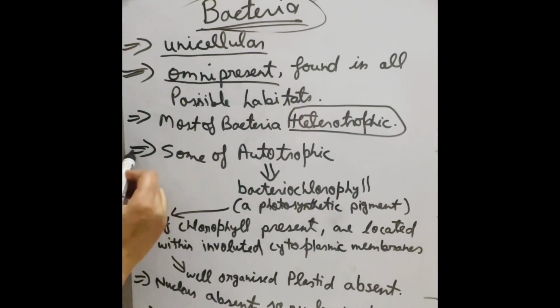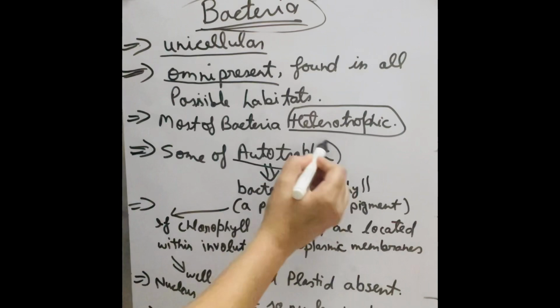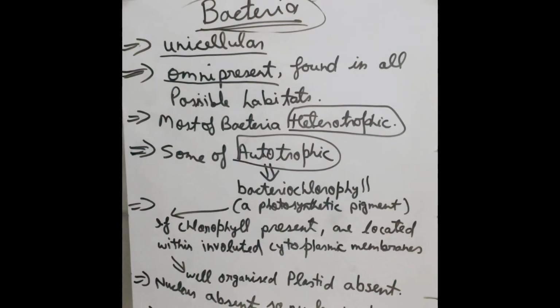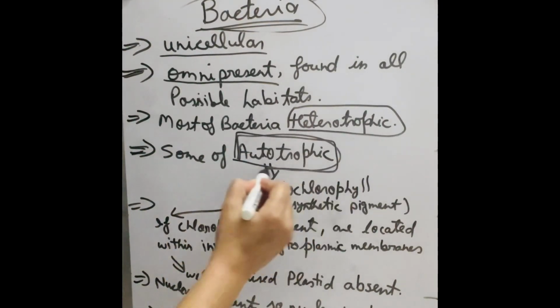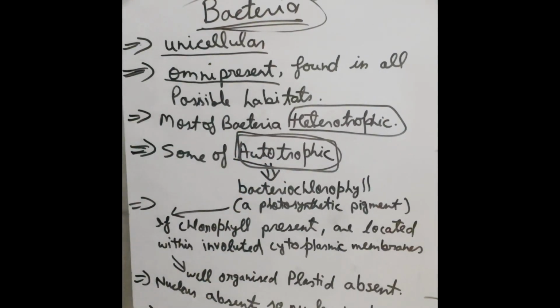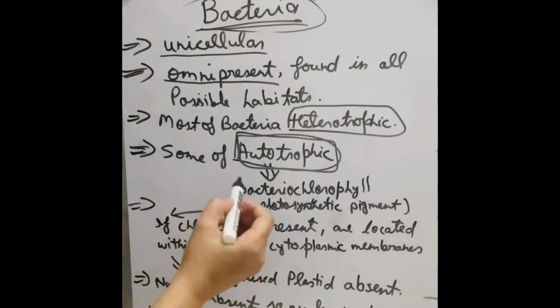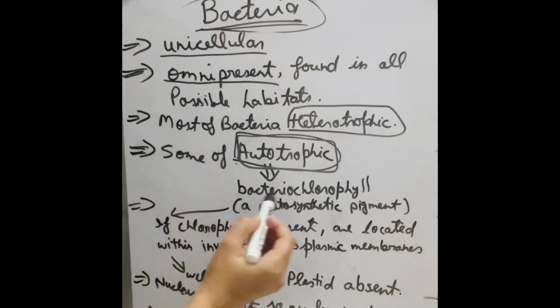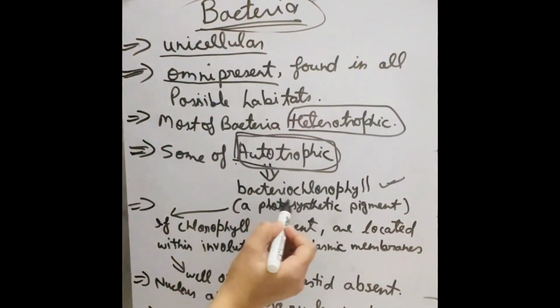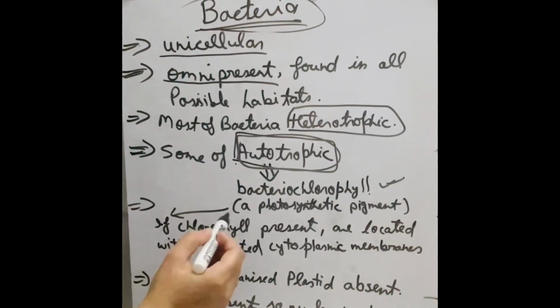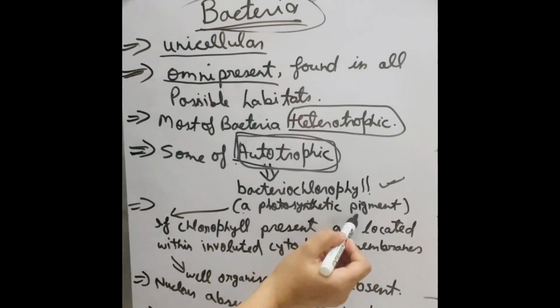The next point is some bacteria are autotrophic. Autotrophs are organisms that obtain their food by themselves, and have their own green pigment. Some bacteria have a pigment called bacteriochlorophyll, which is a photosynthetic pigment.